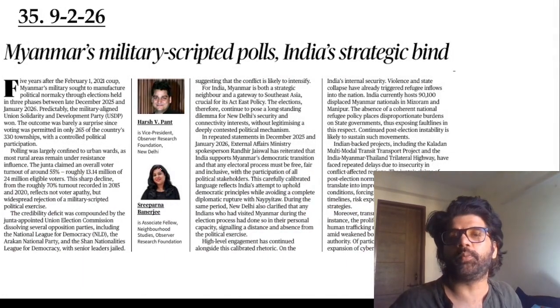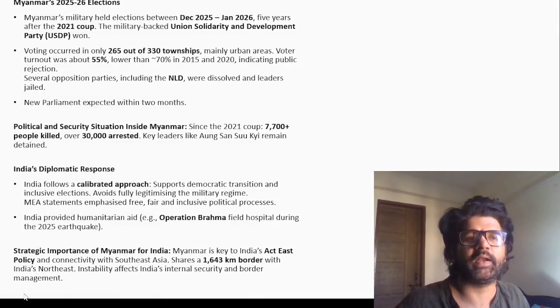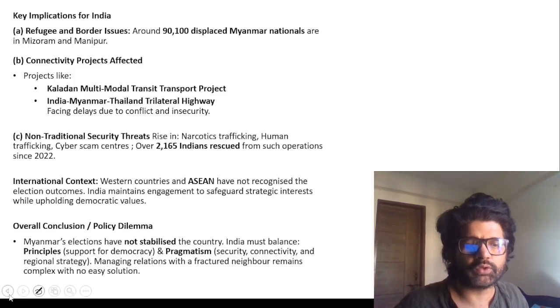Myanmar's military scripted poll poses India's strategic bind. So here this article is talking about Myanmar. Elections happened, which was basically a facade. Before we talk about that, focus on the map, guys.